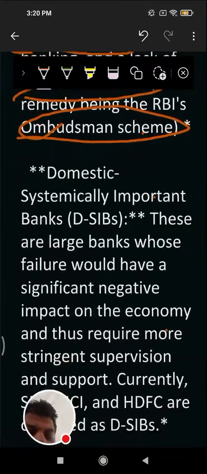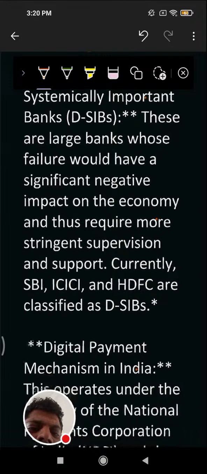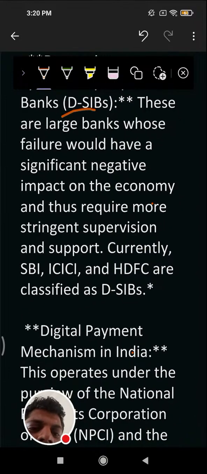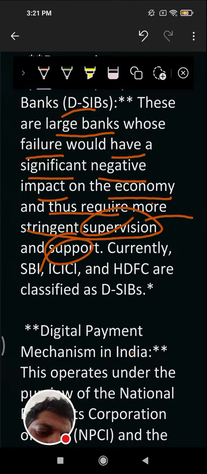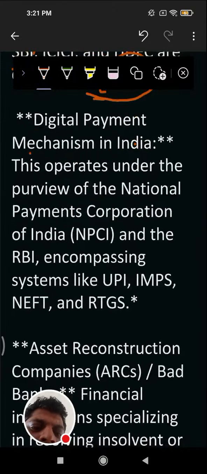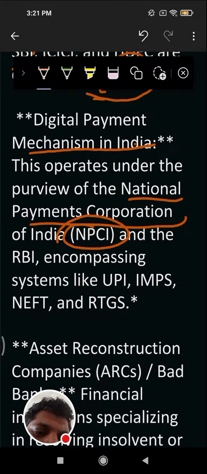Then what is the domestically systemically important bank, the D-SIB? These are large banks whose failure would have a significant negative impact on economy and thus require more stringent supervision and support. So currently SBI, ICICI and HDFC are classified as D-SIBs. Then comes the digital payment. The mechanism in India operates under the purview of the National Payments Corporation of India, and the RBI encompasses systems like UPI, IMPS, NEFT, and RTGS.